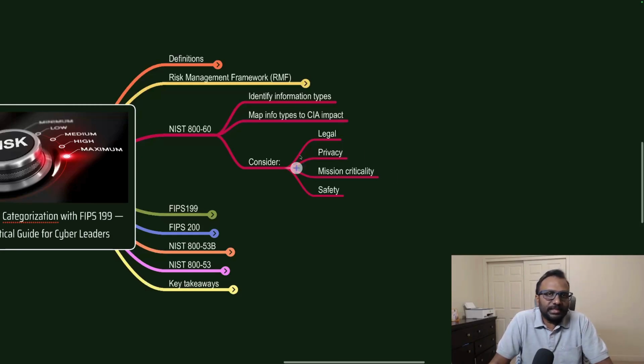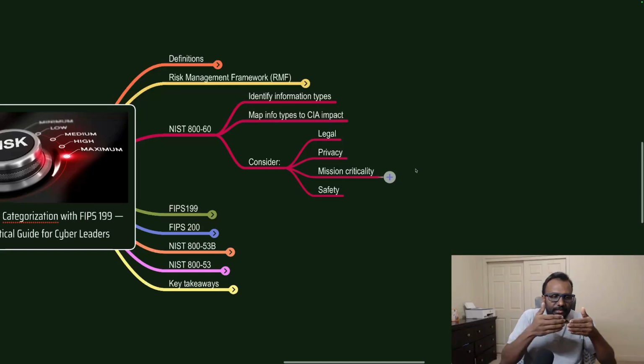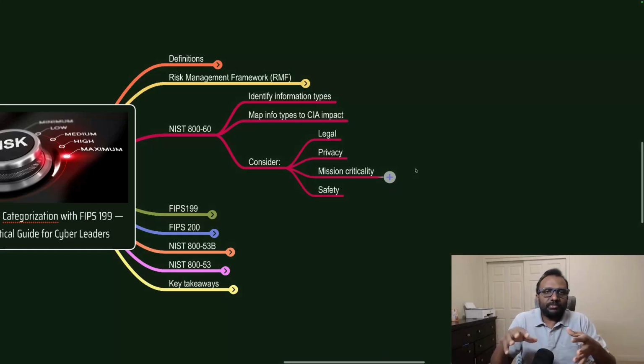NIST 860 is about identification of the information system, which is mapped with confidentiality, integrity, and availability. 860 always augments FIPS 199. It is used by architects, the governance, risk and compliance team, or senior officials. Then it will be mapped with the Federal Information Processing Standard 199, which is what we are going to see next.